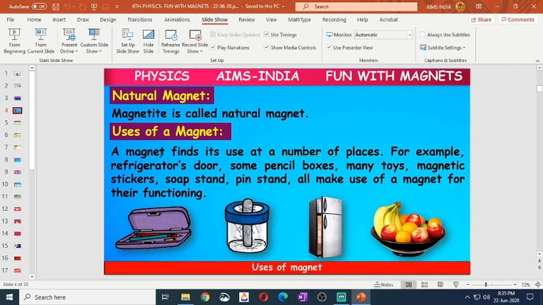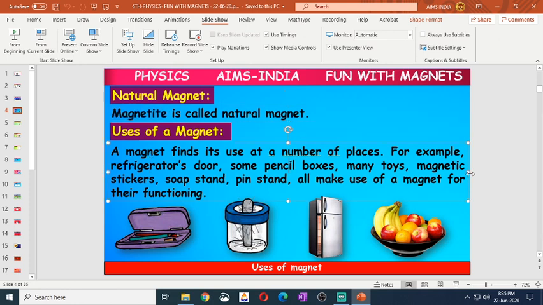So actually, what does a magnet mean? It's a natural source which no one has prepared. It exists in nature. That natural magnet, we call it magnetite.